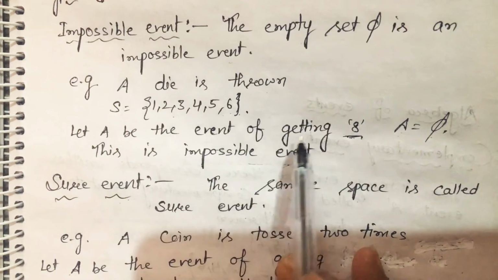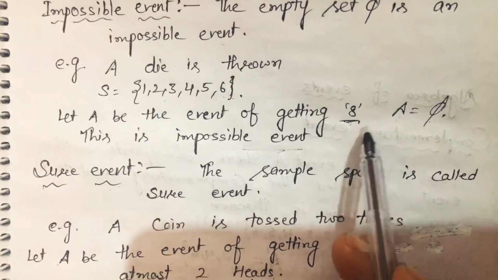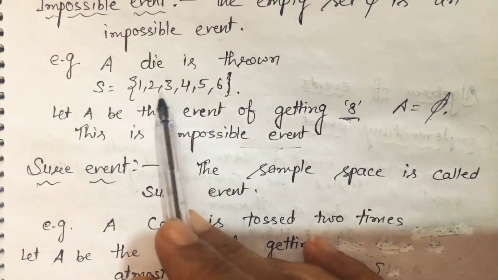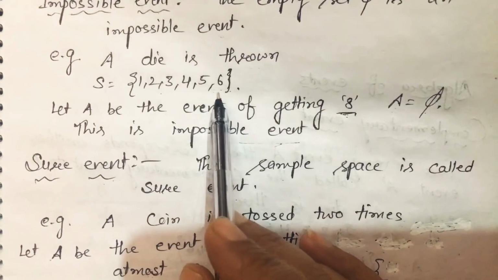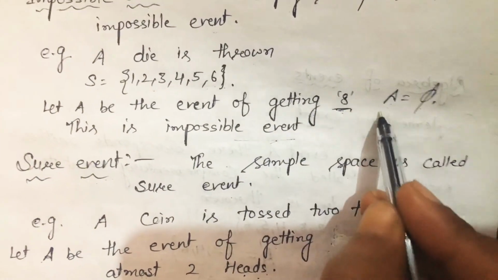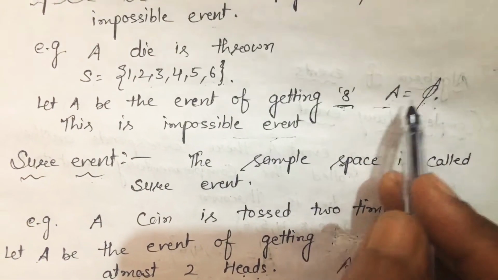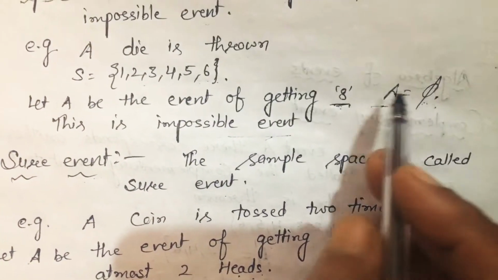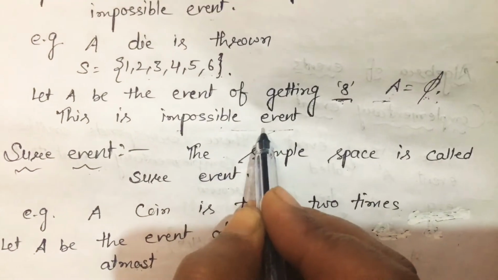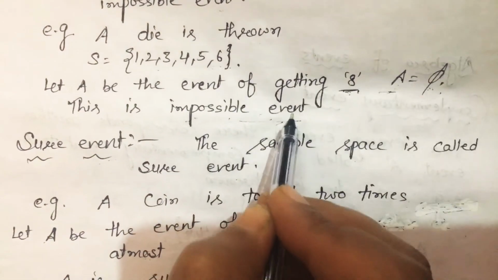Let A be the event of getting 8 or 7 or 9. Is any element 7, 8, 9 here? No. So that means the set A is an empty set. A has no element, so this is an impossible event.